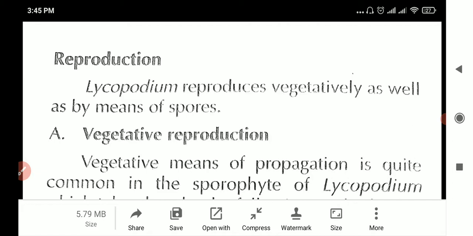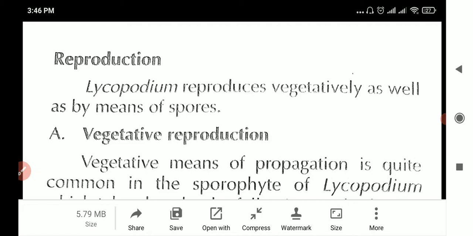Sometimes you will notice that there's a plant which is very thick and fleshy called bryophyllum. You must have done it in school. It can reproduce directly when you just break off a piece of leaf and it will grow into a complete plant. That is what we mean by vegetative reproduction, which means from any plant part a whole organism can appear.